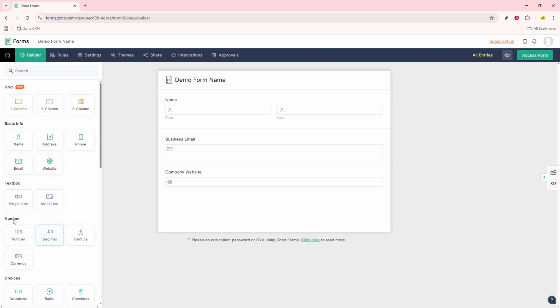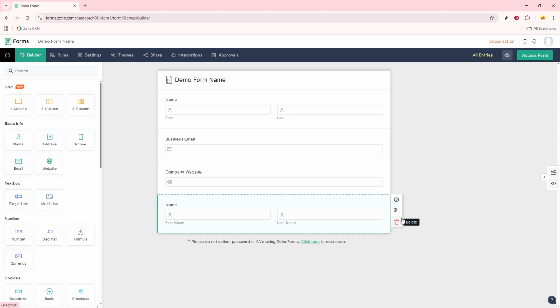Once you're in the form builder, it's time to select the field you want to delete. On the design interface, move your cursor over the specific field. As you hover over or click on it, you'll notice a few options will appear around the field. This makes it easy to identify and target the right component you intend to remove.